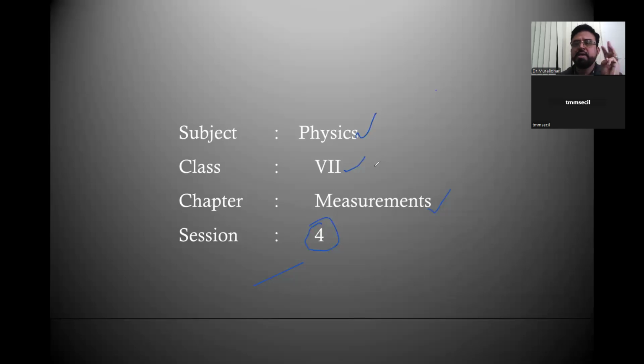So far we completed 3 sessions in understanding the basic concept of measurements, and how it is applicable in our day-to-day life. What happens if there are no measurements, what are the standard measurements we are using, and how to measure the few physical quantities we discussed in the earlier sessions. It may take one more session, that is today and tomorrow. Today we discuss some concepts, and tomorrow we are going to have worksheets so that you can appear for the first monthly exam.